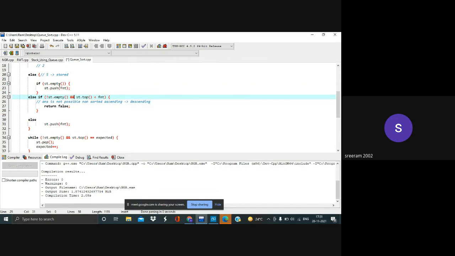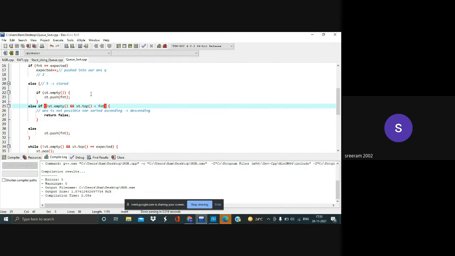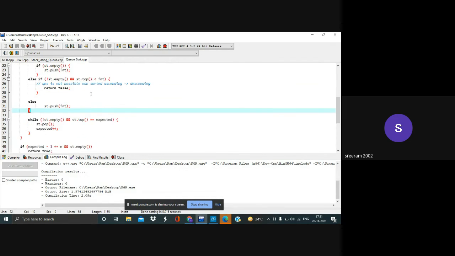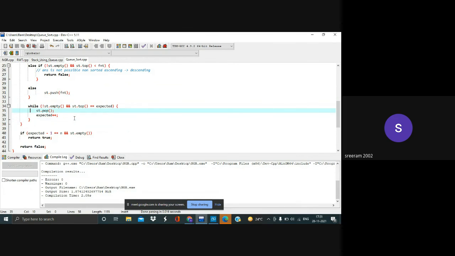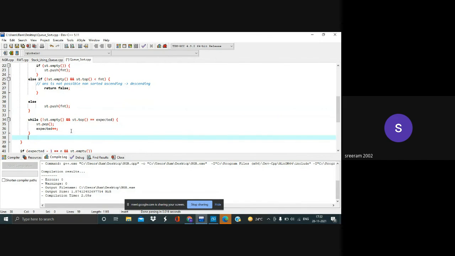So the stack's top, the current element, should always be greater than the front element for the process to continue. Even when it is less, which means it cannot be equal since everything is distinct, we can just return false. Or else we'll push it into the stack. And finally, we'll empty the stack.